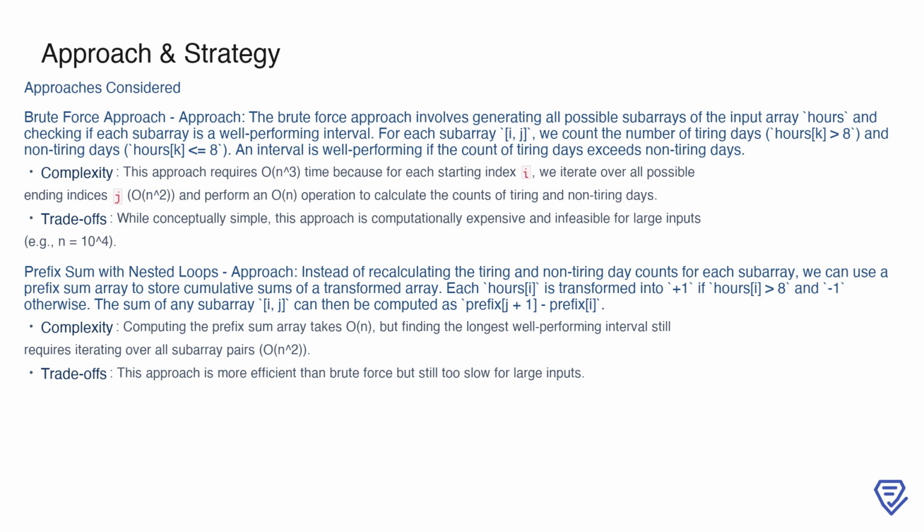The second approach is to use a prefix sum with nested loops. Here, instead of recalculating counts for every subarray, we transform the hours array into +1 for tiring days and -1 for non-tiring days. A prefix sum array is then used to store cumulative sums, allowing us to calculate the sum of any subarray in constant time. However, iterating over all subarray pairs still requires n squared operations, making it more efficient than brute force but still too slow for larger datasets.